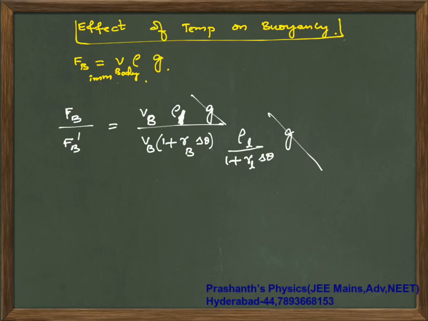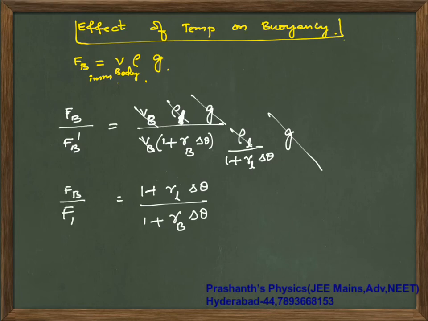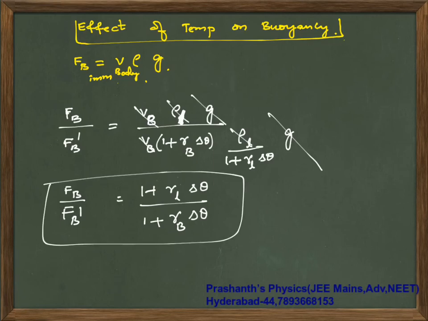I am taking the final immersed volume and final density. Divide these two, and rho of liquid will cancel off. You are going to get 1 plus gamma of liquid into delta theta by 1 plus gamma of body into delta theta. This is your Fb by Fb dash.